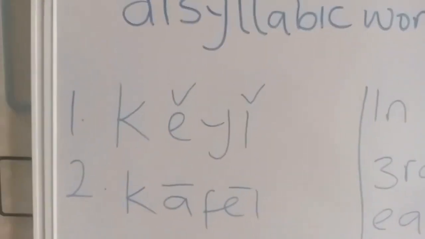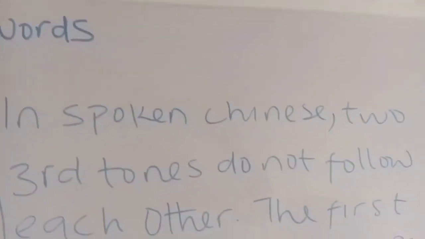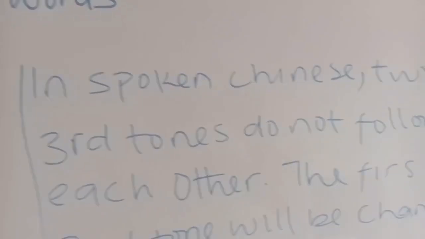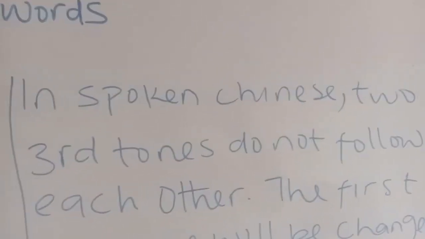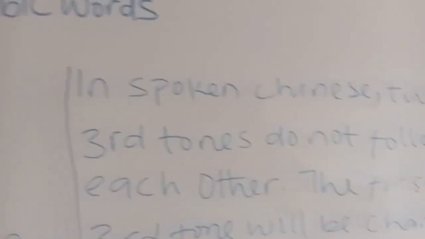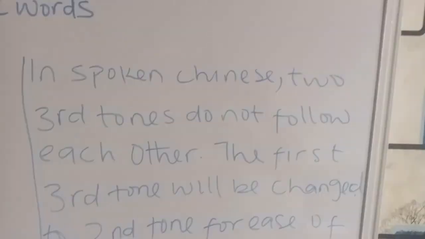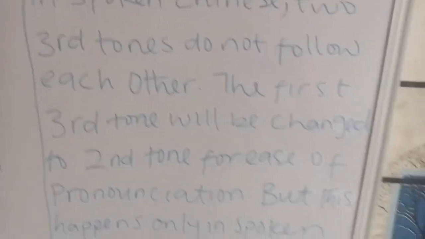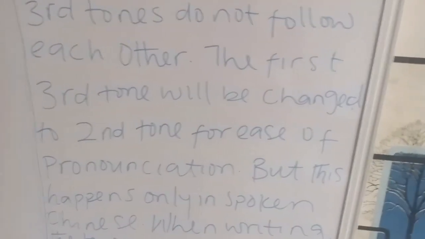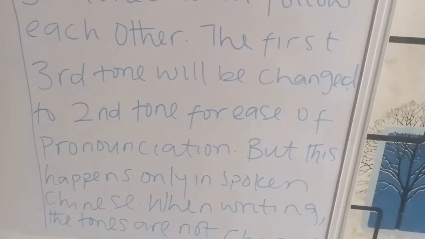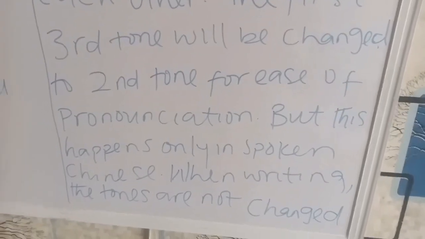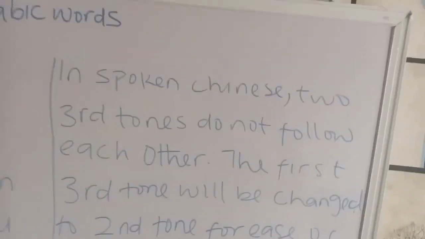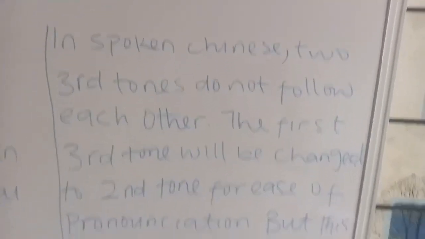There is something I want to explain, and I wrote it out here on the board. In spoken Chinese, spoken is different from written. You know, we have that in English. We have written English and we have spoken English. So we also have it in Chinese. In spoken Chinese, two third tones do not follow each other. The first third tone will be changed to second tone for ease of pronunciation, but this happens only in spoken Chinese. When writing, the tones are not changed. Please, I need you to note this down. I want to see it in your notes.